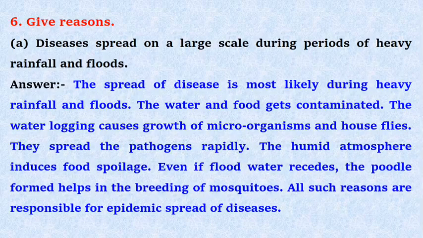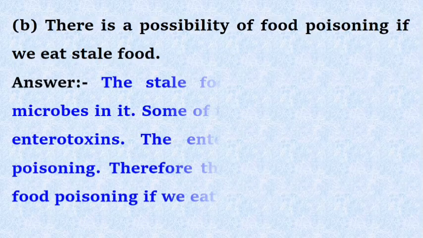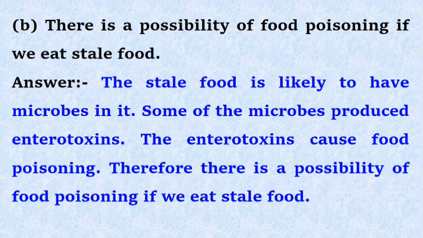The humid atmosphere induces food spoilage. Even if the flood water recedes, the puddles help in the breeding of mosquitoes. All such reasons are responsible for epidemic spreads of diseases. B. There is a possibility of food poisoning if we eat stale food. Answer. The stale food is likely to have microbes in it.